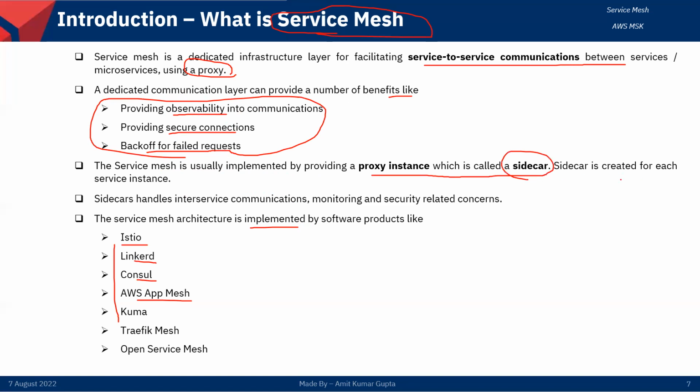So a sidecar is created for each service instance. Suppose we have 50 microservices, then the service mesh will create 50 sidecars for that, right? I will show you a diagram in the next slide. The sidecar handles inter-service communications, monitoring, and security-related concerns, right?